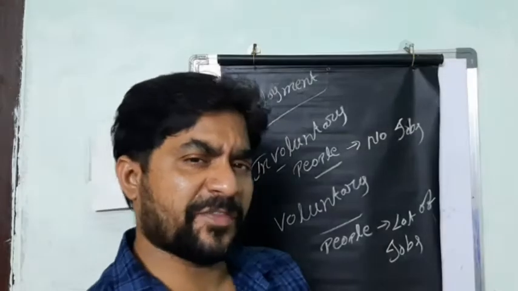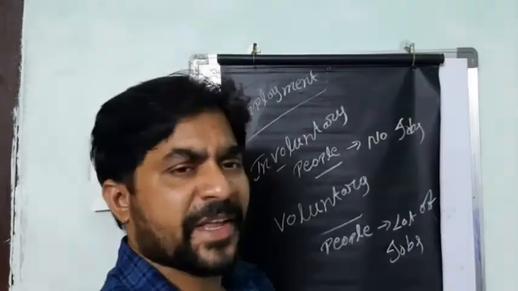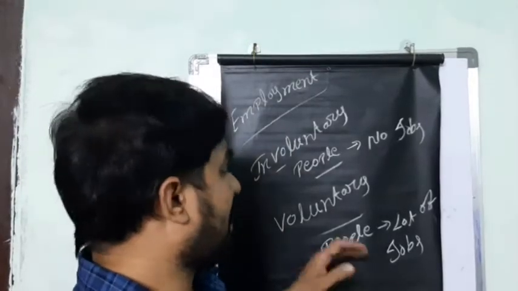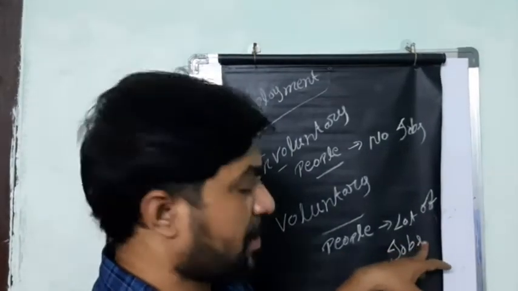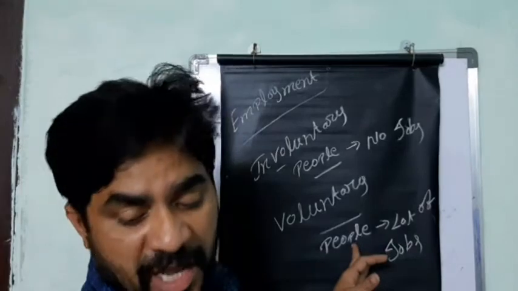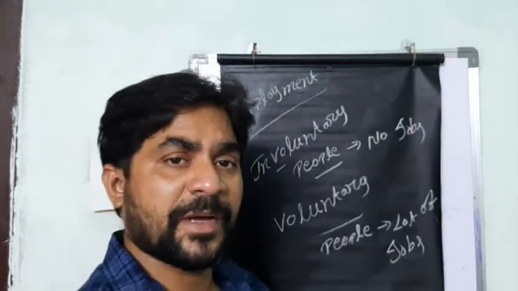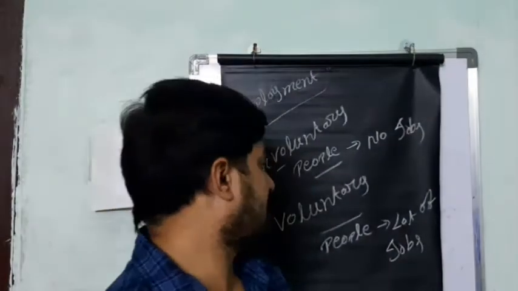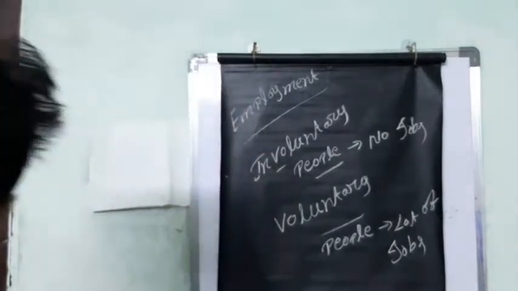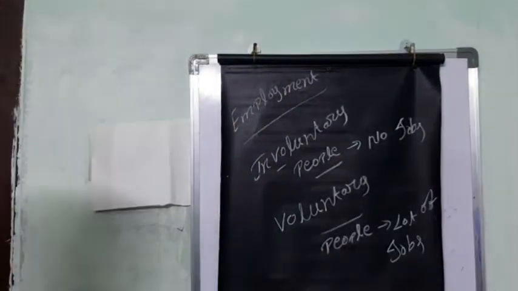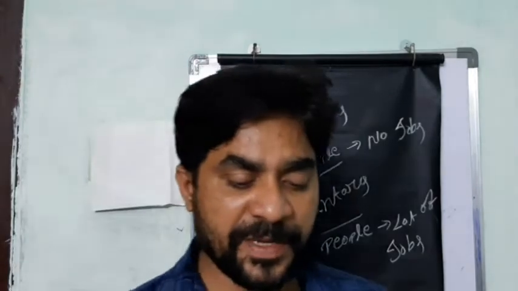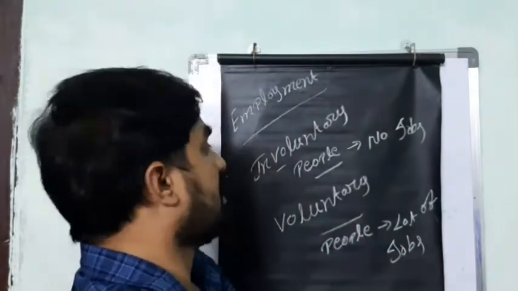So because of all these factors, they don't have any interest in doing any job. So in the economy, there are a lot of jobs, but the people are not interested in doing any job. That you can call voluntary unemployment. So one more time, you should know what is meant by involuntary and what is meant by voluntary unemployment.